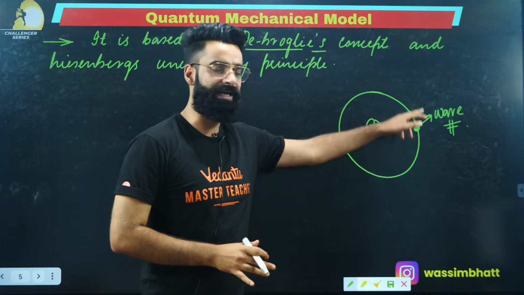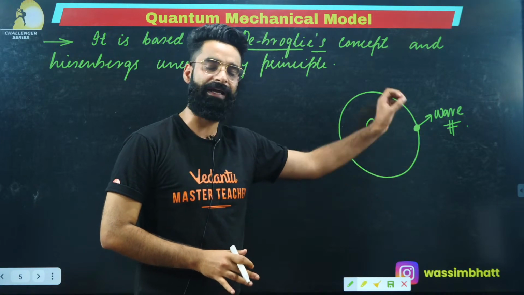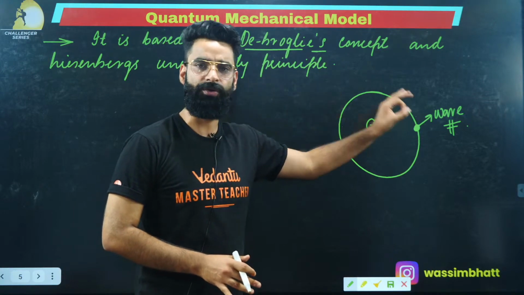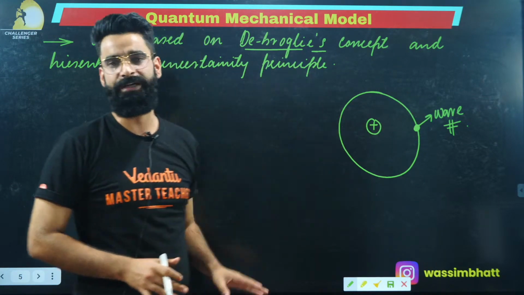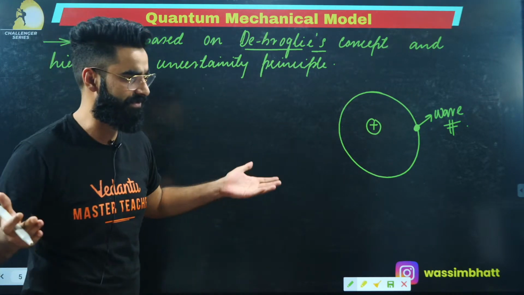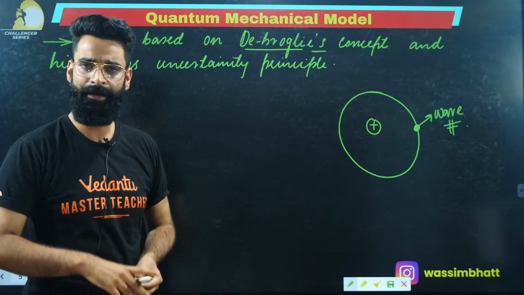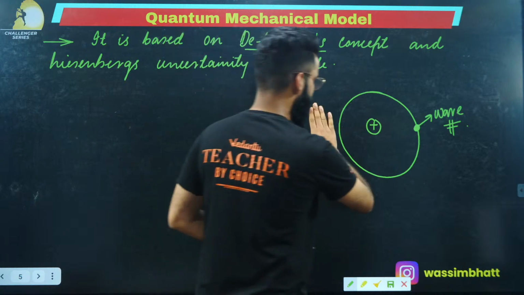Similarly, the electron moving around the nucleus definitely has some mass and some velocity, so there will be a wave associated with this electron as well. This is something you all must know, which we have discussed in detail. Now people, understand what I'm going to tell you.